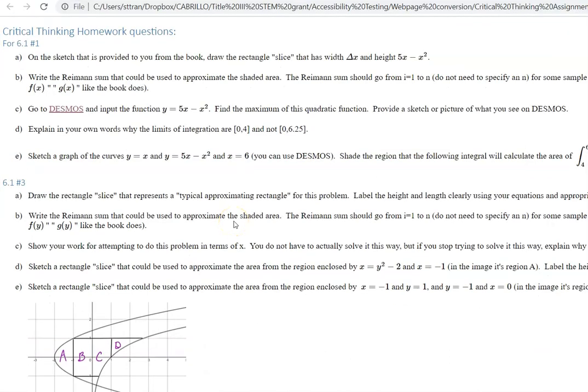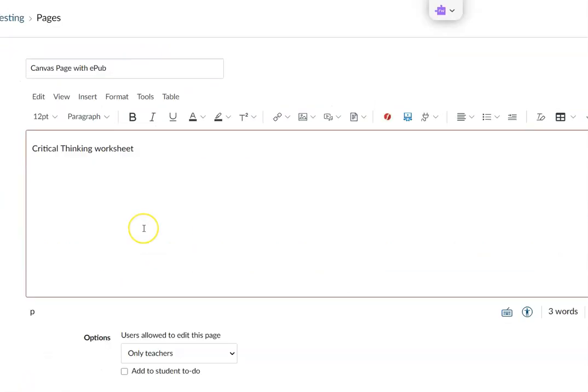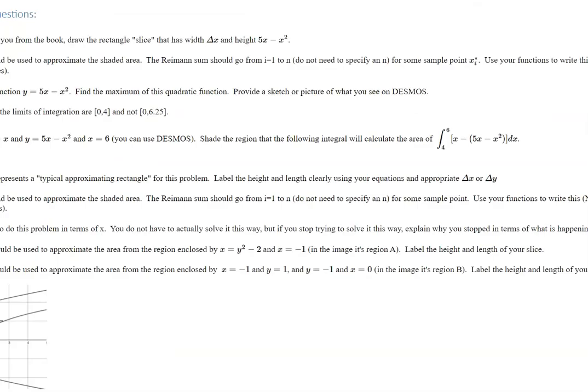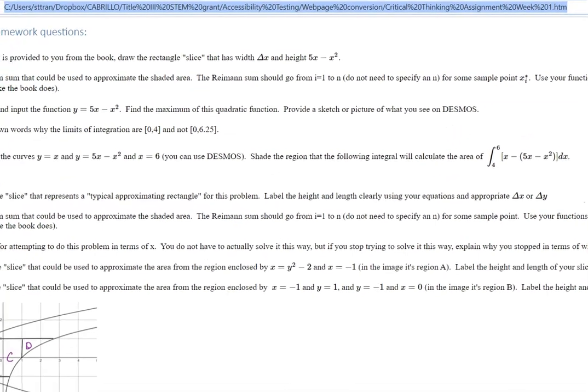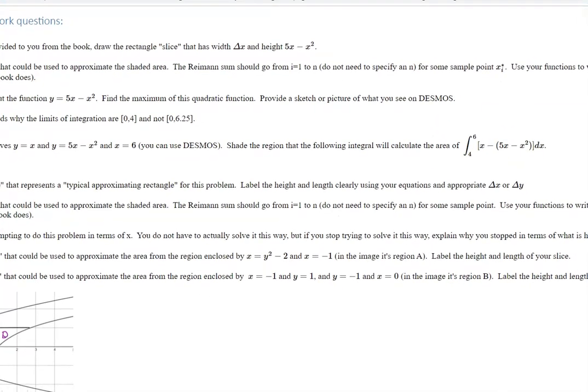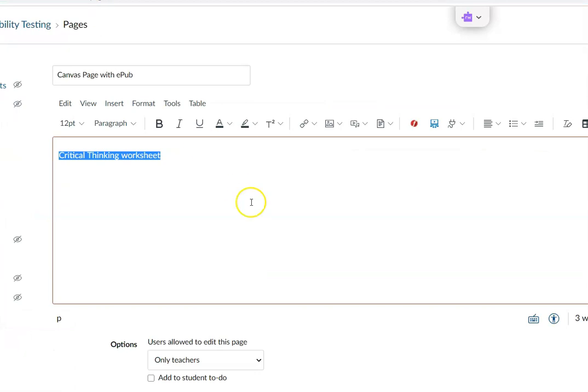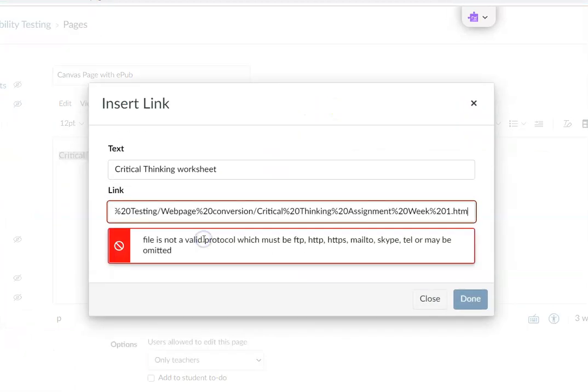So you have this ePub file now, and you're wondering, okay, what do I do with this? How do I get this to the students? In terms of getting the ePub to the students, one of the things that I found out did not work is if I were to highlight this and put the hyperlink for the ePub, so I'm copying my URL here for my ePub, and if I were to copy that and then do my normal hyperlink, it says it's not a valid protocol. It must be HTTP, HTTPS, etc. And so it doesn't work that way.